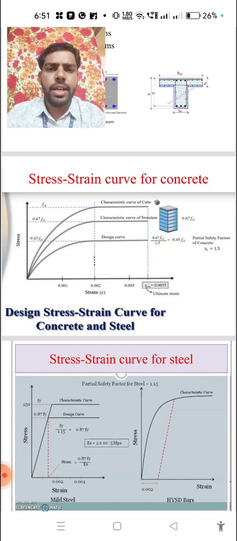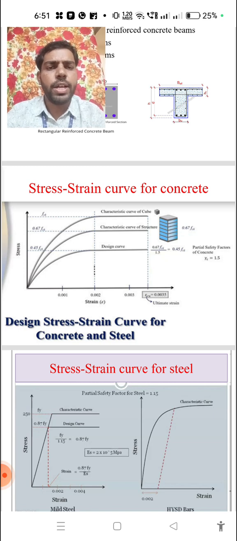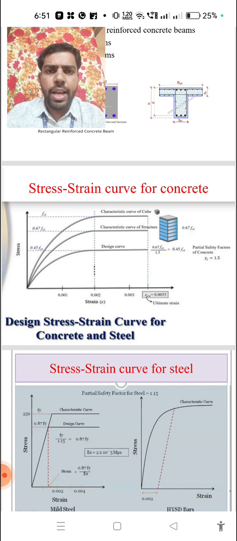In that situation, in the characteristic compressive strength stress-strain curve, the maximum extreme fiber strain is 0.0035 only. And the maximum stress, the fck value, will be taken as 0.45 fck from the design point of view.